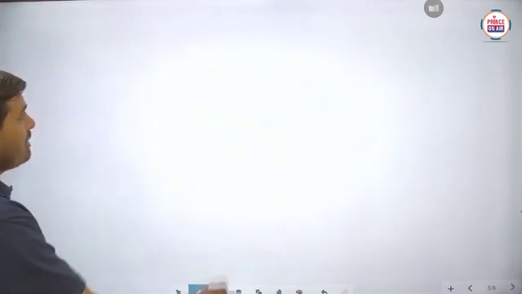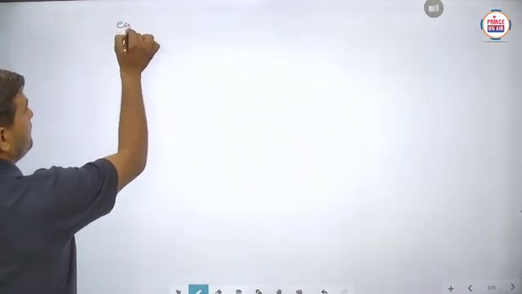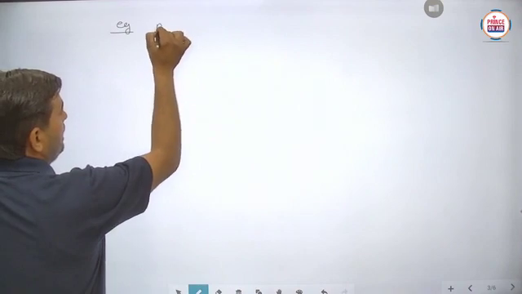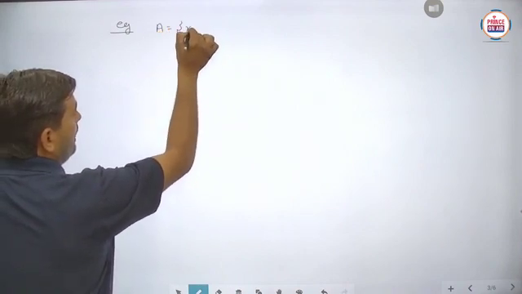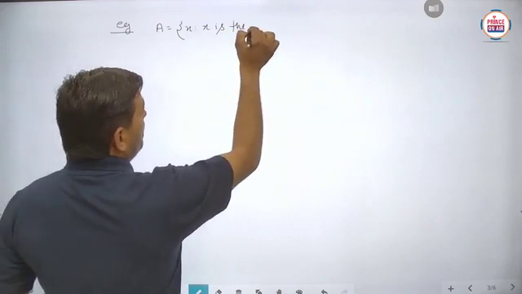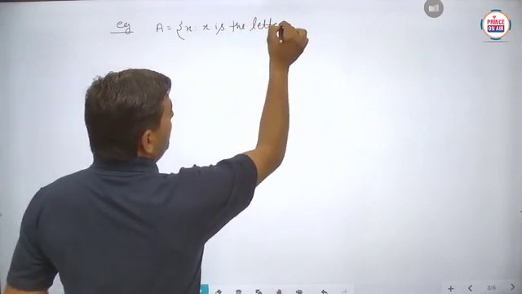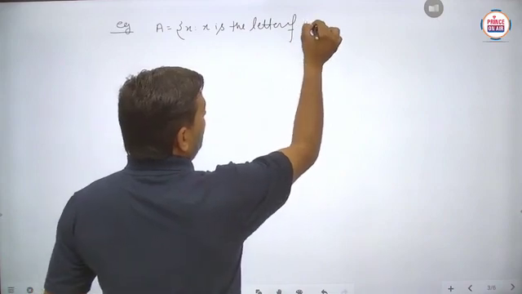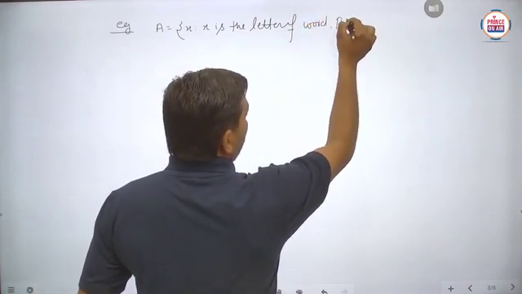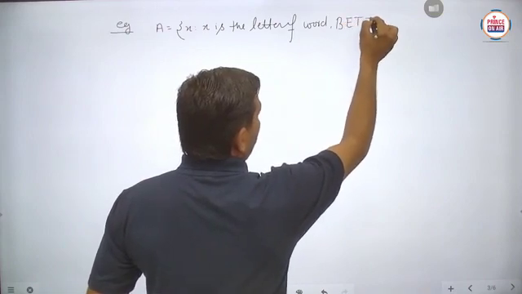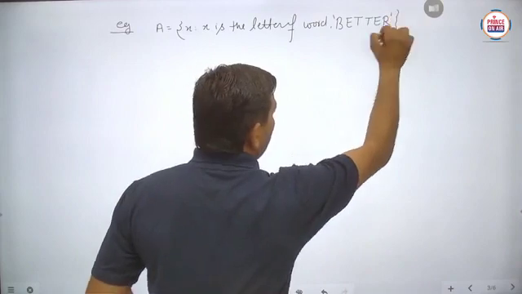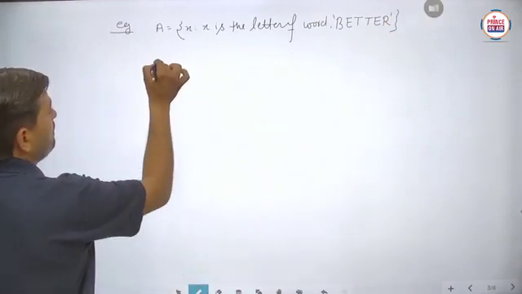So the next example we have to take here. Suppose any set A is written as x such that x is a letter of the word BETTER. Suppose this particular word is given here, and another set B we have to write.